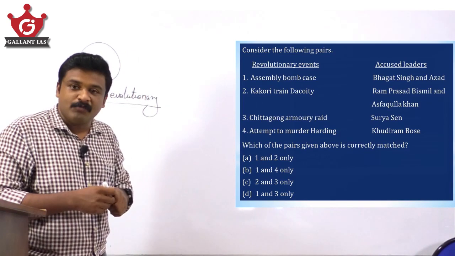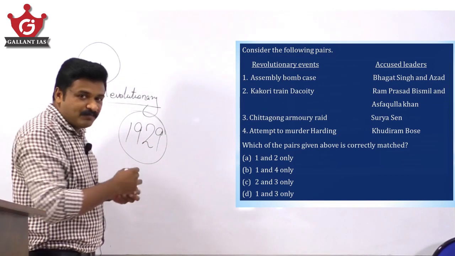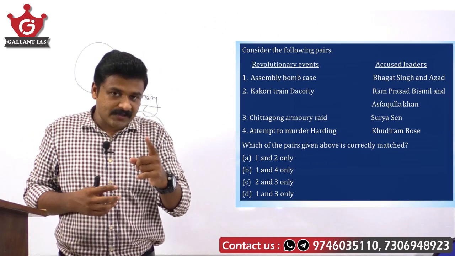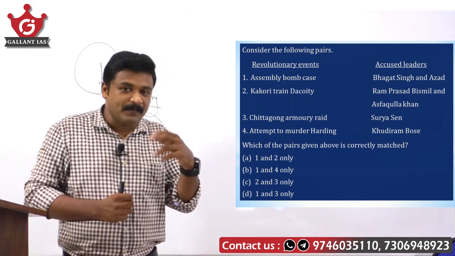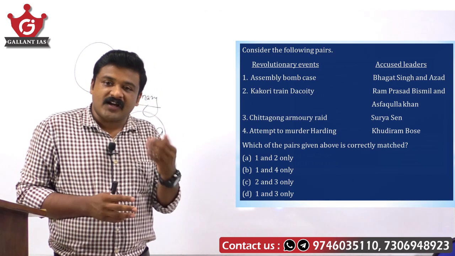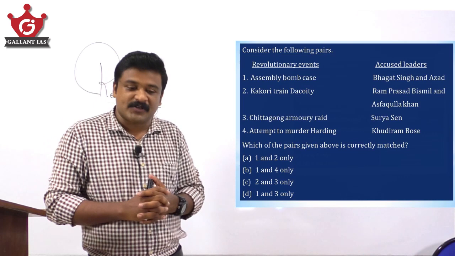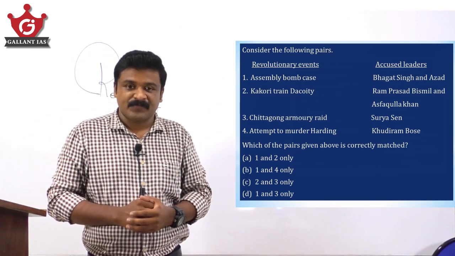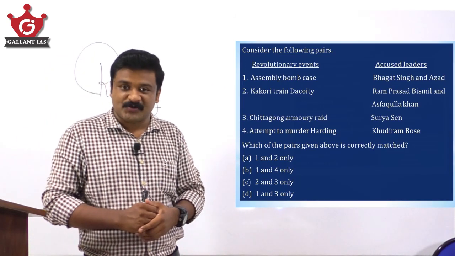You know, the assembly bomb case happened in 1929. It is throwing a bomb at the Central Assembly, to protest against the passage of two bills, that is the Public Safety Bill and the Trade Dispute Bill. Both are basically meant to curtail the rights of working classes, totally against the interest of Indians. To protest the passage of such bills, there was the throwing of a bomb at the Central Assembly.